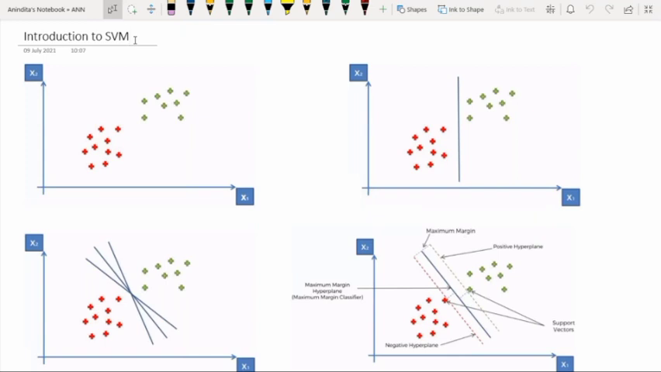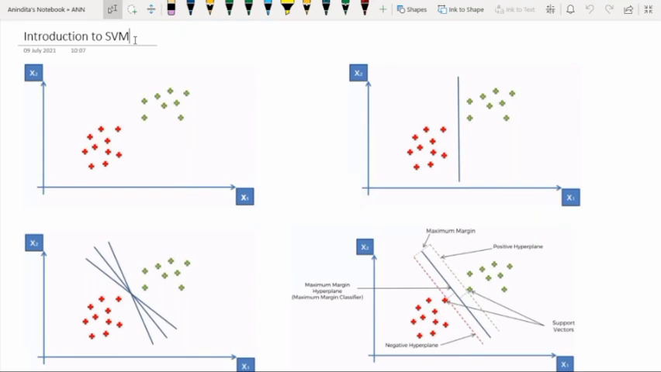Okay, so let's start with the concept that what we are going to study. See, we are going to study advanced topic, means we are going to study advanced machine learning mechanism. So among this advanced machine learning algorithm, the most important topic is support vector machine. Now here the question is why it is an advanced topic.